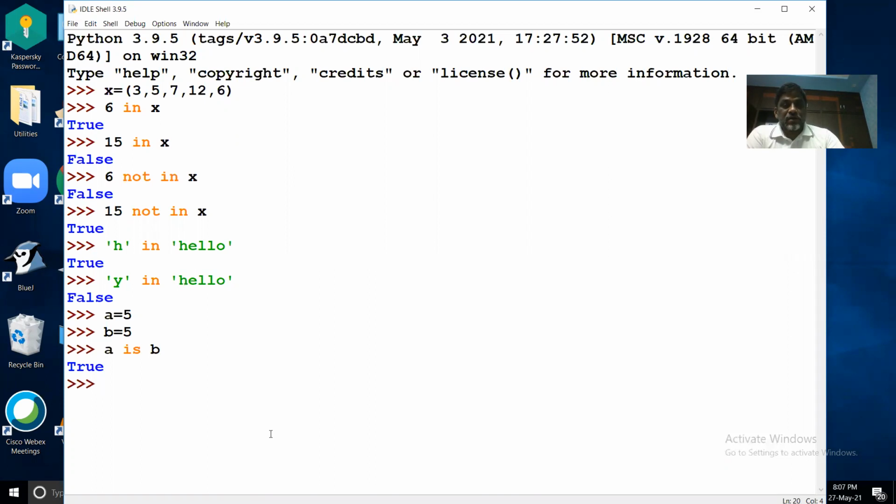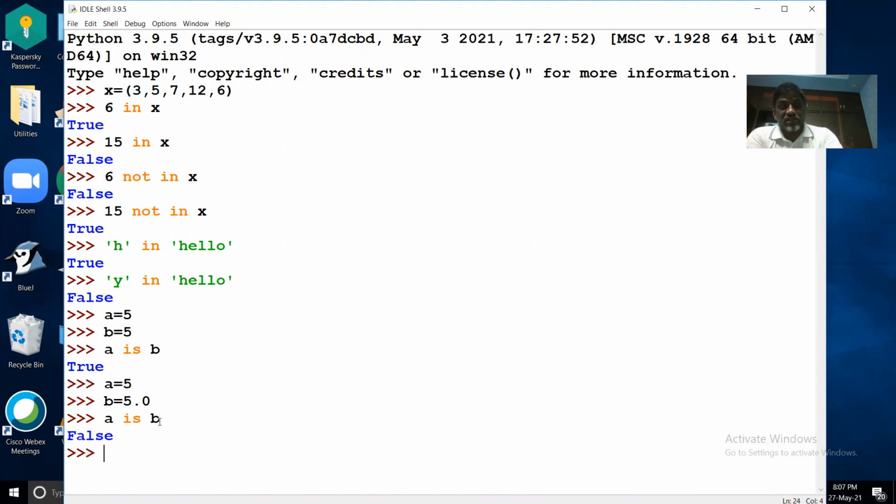Now let us say a is equal to 5, but this time I'll create b is equal to 5.0. I will check a is b. False, it is saying. Why? 5 is an integer object which gets a memory location. 5.0 is a float object which gets another, different memory location.